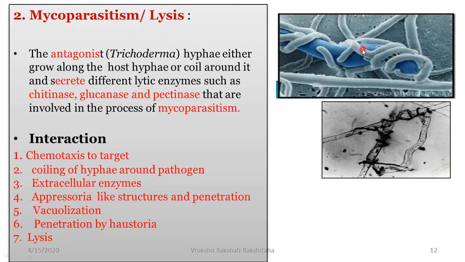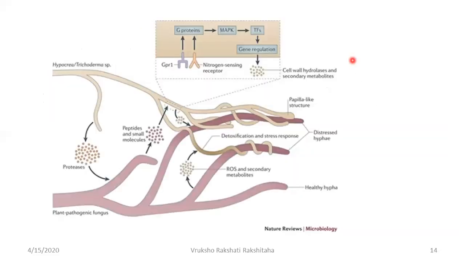And what happens is that wherever the Trichoderma comes in contact with the Pythium, then it spreads out to produce the special structures which are called as the appressoria. I can show you a little bit. So you can see over here in the soil, the Trichoderma is growing over here, and there's a pathogen.